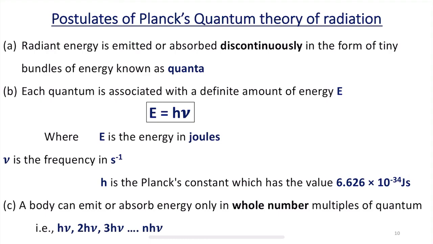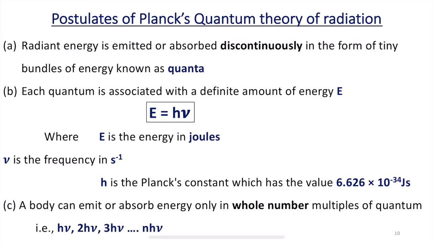So, E equals h nu, that we know, where h is Planck's constant, nu is the frequency and E is the energy. Here E is the energy, which is measured in terms of joules, whereas nu is the frequency, measured in terms of seconds inverse. And h is Planck's constant, which has the value of 6.626 into 10 raised to minus 34 joule seconds.